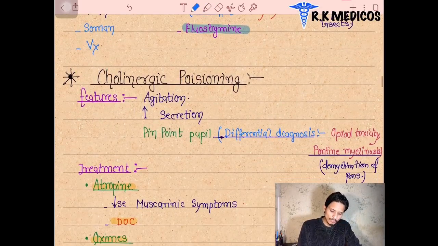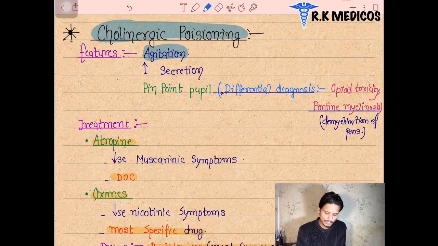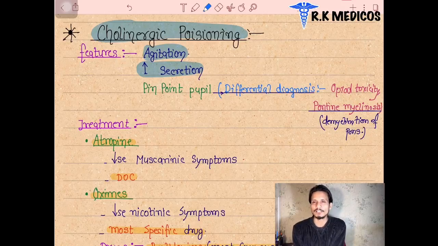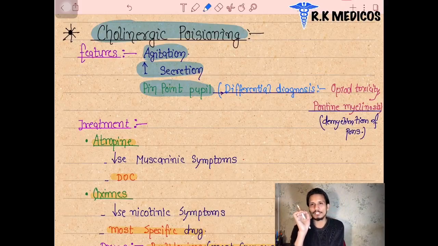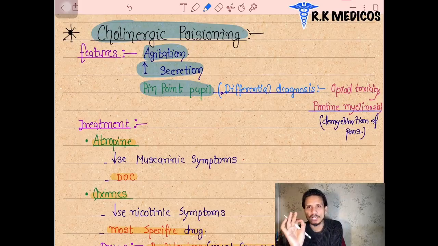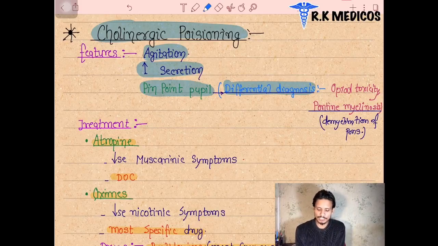Cholinergic poisoning is basically represented by three main features. First, agitation: the farmer or patient may suffer from agitation. Second, secretions will be increased in the body: salivation, lacrimation, everything will be increased. Third, pinpoint pupil, where the pupil is constricted that much. We use a torchlight to check it, and the pupil is pinpoint. There are two differential diagnoses for a pinpoint pupil in a patient who may or may not have cholinergic poisoning.